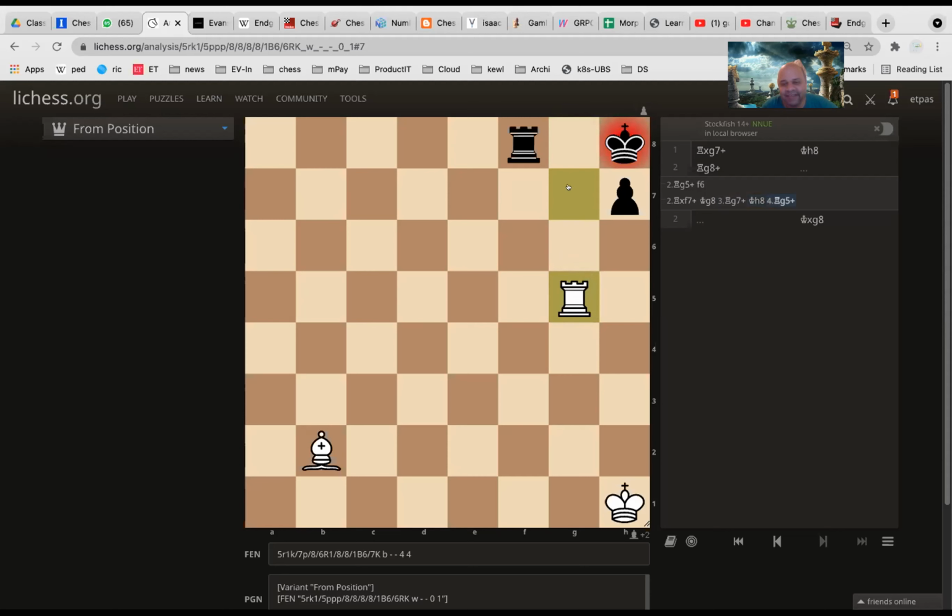Because now there is a check. King cannot come here. There is nothing to block. So the only thing to block is one move. You can block it with the rook, and then next move, bishop takes it, and then it is checkmate. Right? See, earlier you could not do this. You could not do this earlier as long as the F pawn was there.